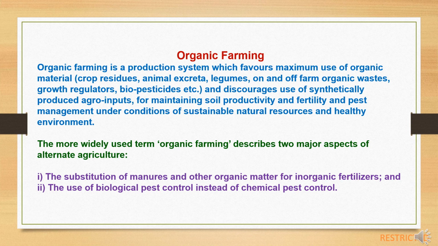The more widely used term organic farming describes two major aspects of alternate agriculture: first, the substitution of manures and other organic matter for inorganic fertilizers, and second, the use of biological pest control instead of chemical pest control.